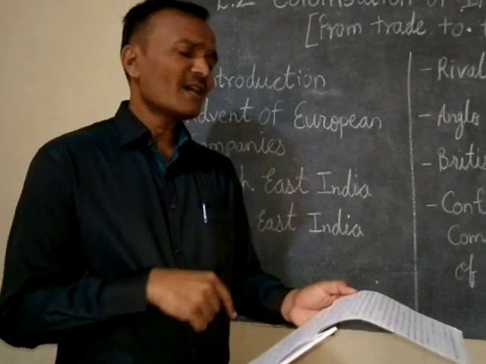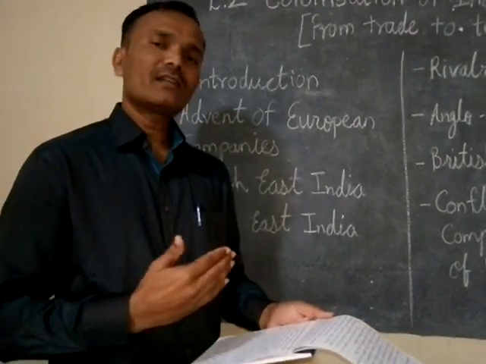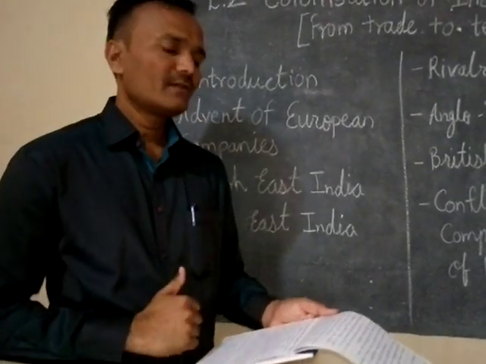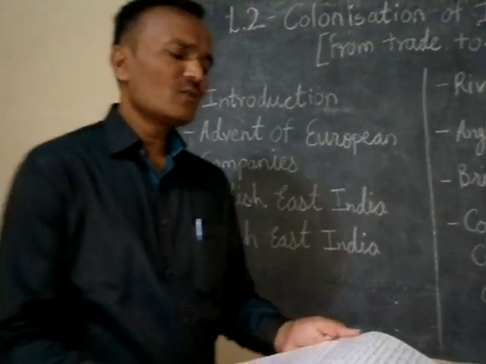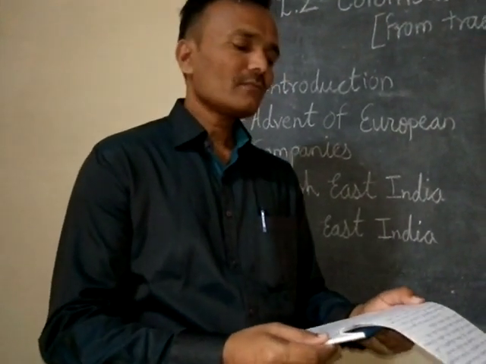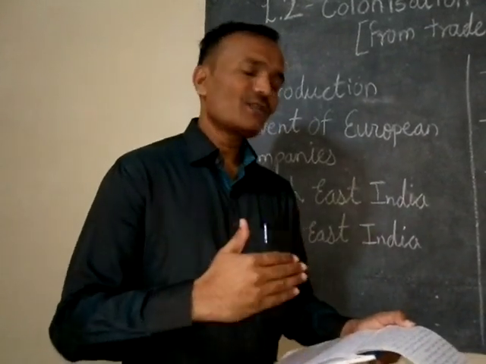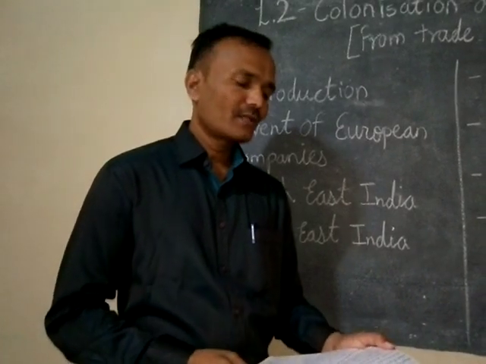Because of all these companies, the profit started to reduce, as they had to share it. They all wanted to buy goods at low prices in India and sell them at very high prices in other European countries.